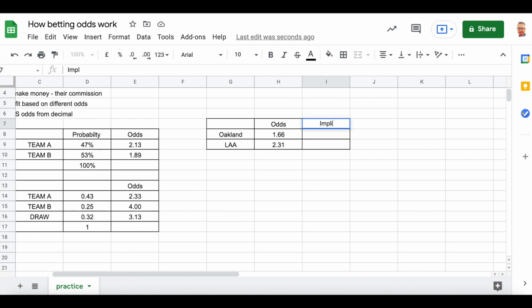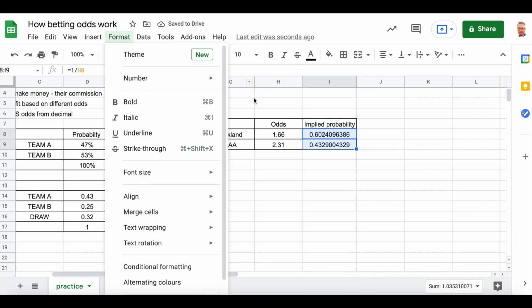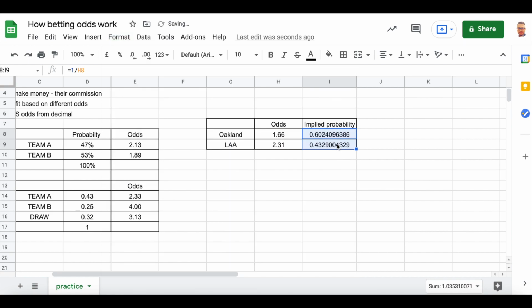I would say implied probability, as you will see, also includes the margins. So we will simply divide 1 by the odds, and we get the probabilities. You can turn them into percentages, or you can leave them like this.